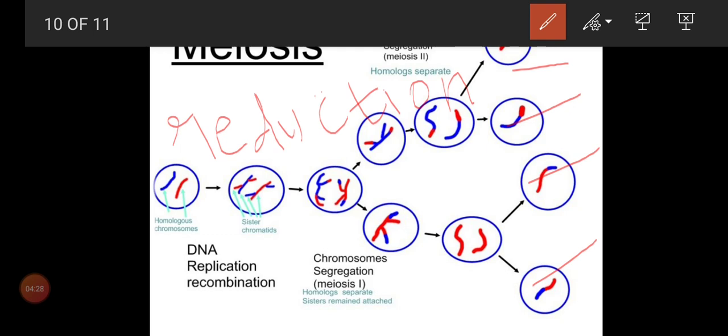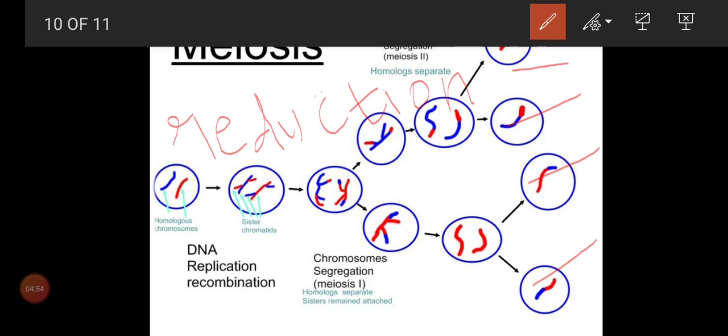I already told you human beings contain 46 chromosomes in all the cells. Human beings are made up of millions of cells. Each cell has 46 chromosomes. In mitosis, one cell will divide and you will get two cells, and both cells will get 46.